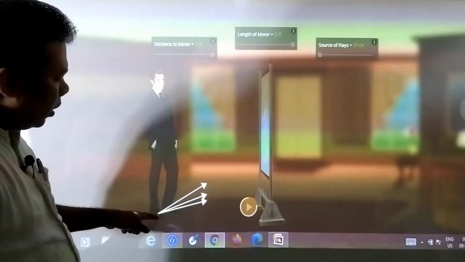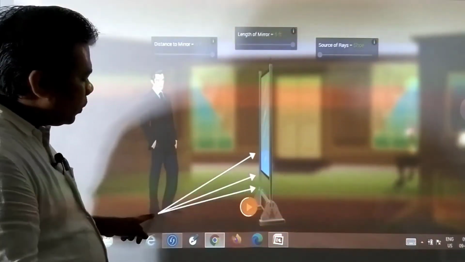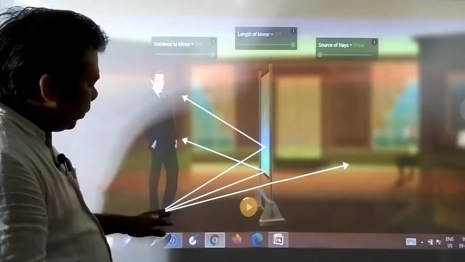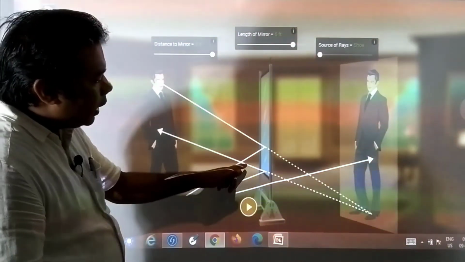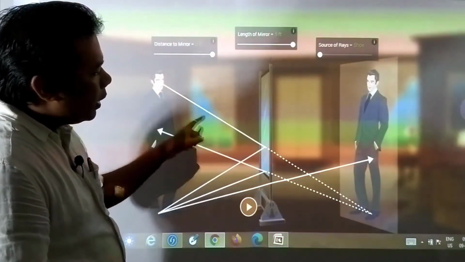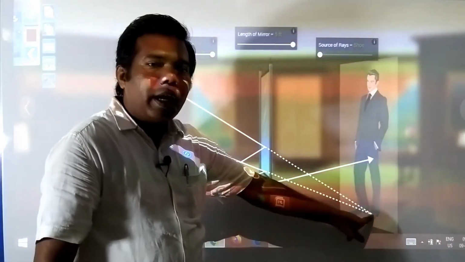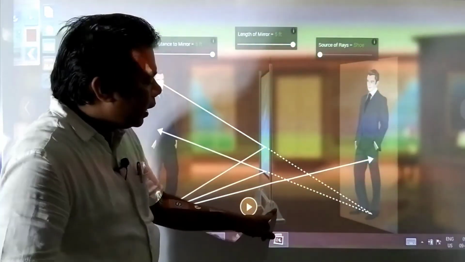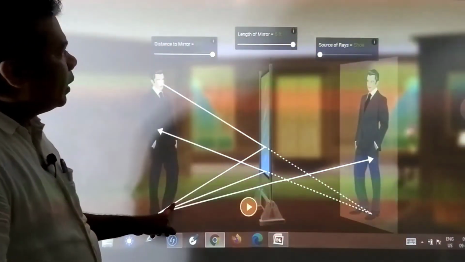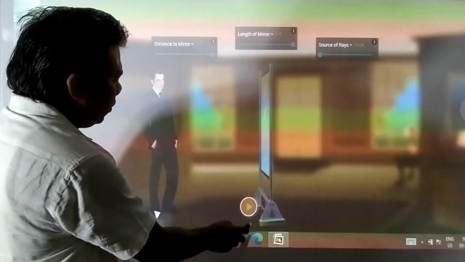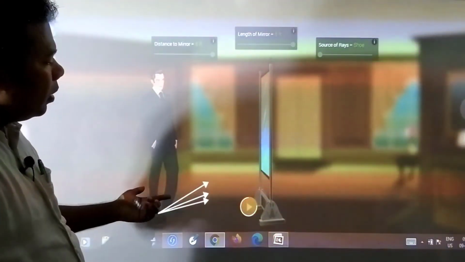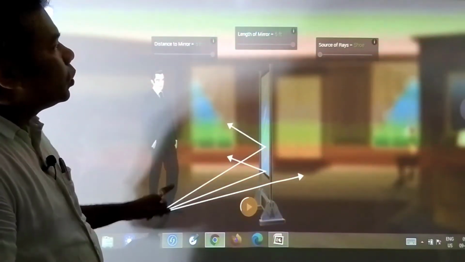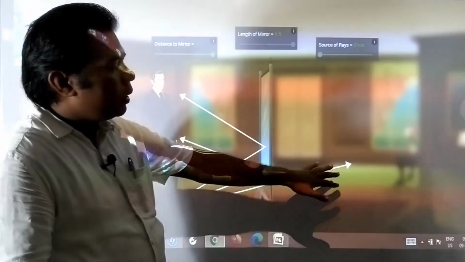Just see, from here light is bouncing back from only one point. A few rays of light are scattered and a few go to the mirror, and the image has been formed at this point. The distance of the object and the distance of the image are the same over here. Again you see, the same thing: we have kept our source of rays, that is the shoe, and the image is getting formed.